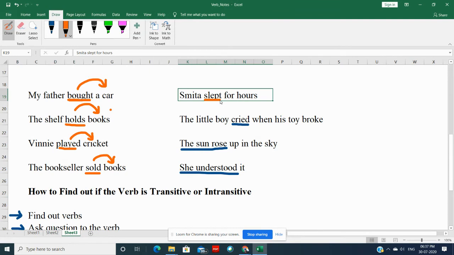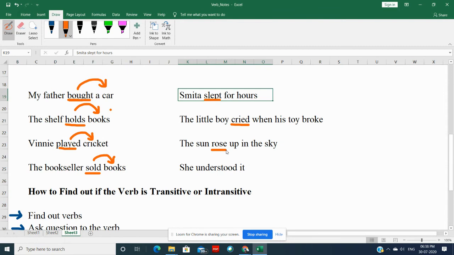And that's why we can say that slept is your intransitive verb. Next is the little boy cried. Cried what? We are not getting answer. Cried who? Again, we are not getting answer. So naturally, this is your intransitive verb.